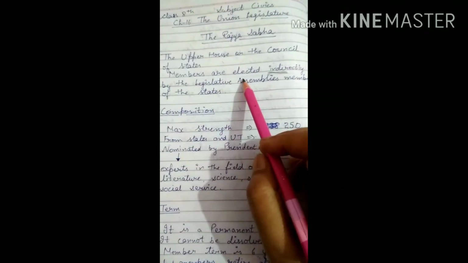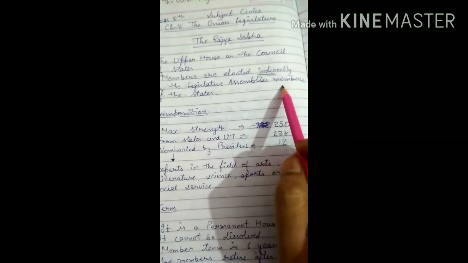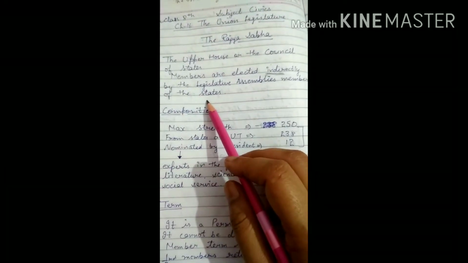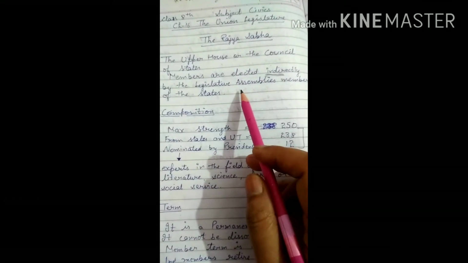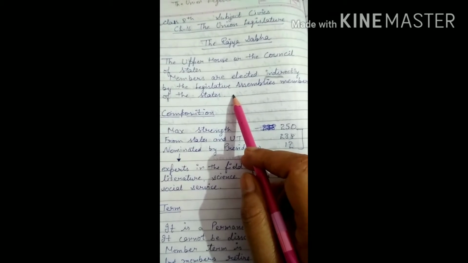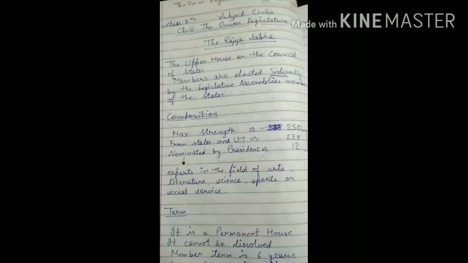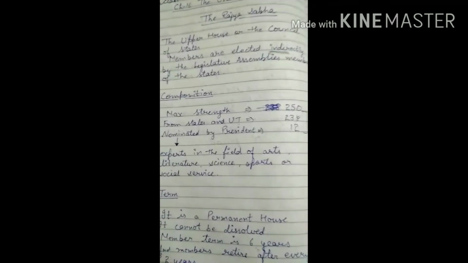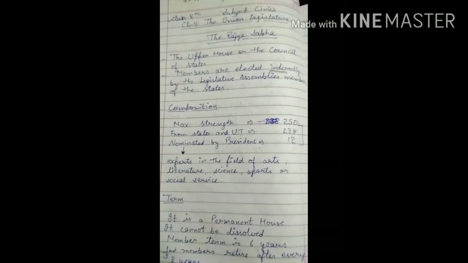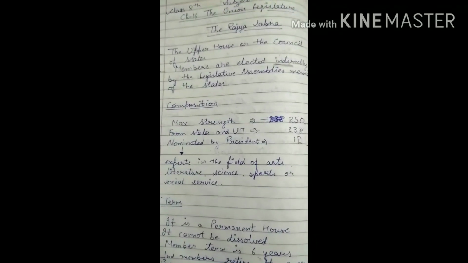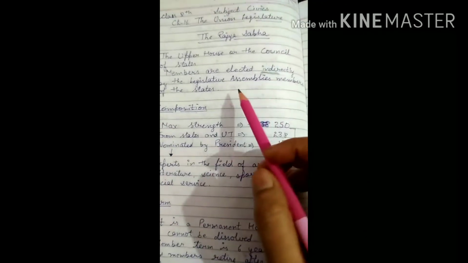The members of the Rajya Sabha are elected indirectly by the legislative assembly members of the states. Students, in India, we have a federal structure, and that consists of the central government and the state governments. Each and every state has its own government. Like Punjab has its own government, a legislative assembly is there in Punjab. Haryana, Uttar Pradesh, Tamil Nadu, all states have their own legislative assemblies and their own government.